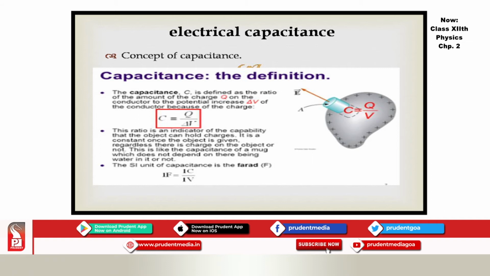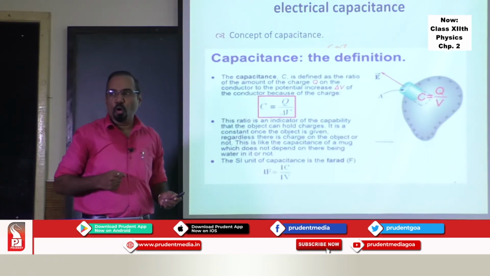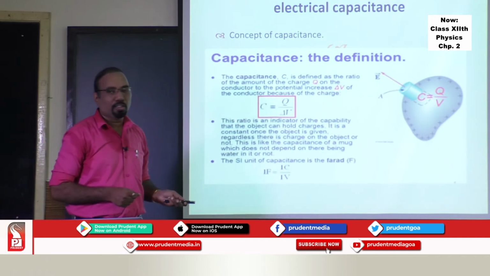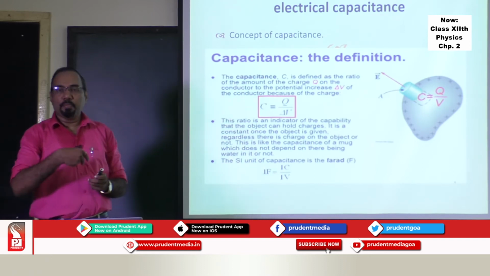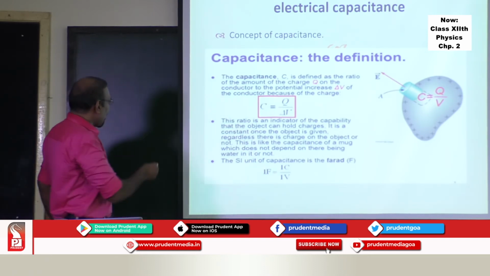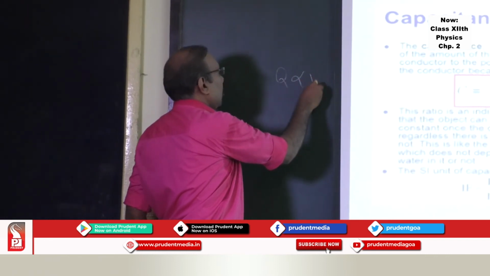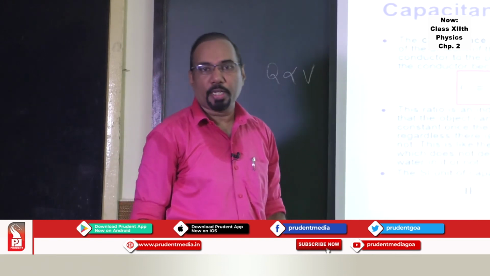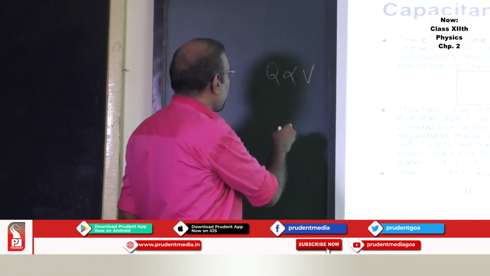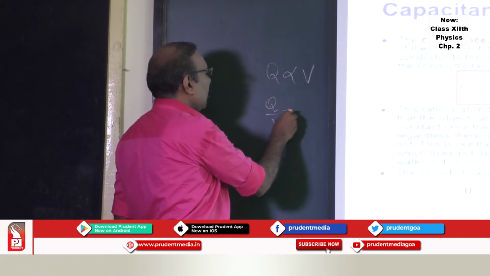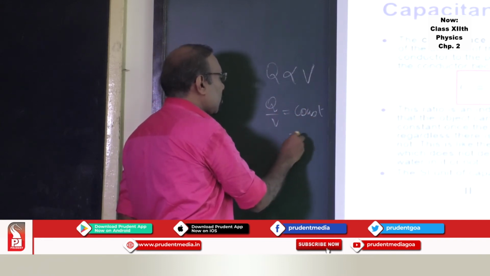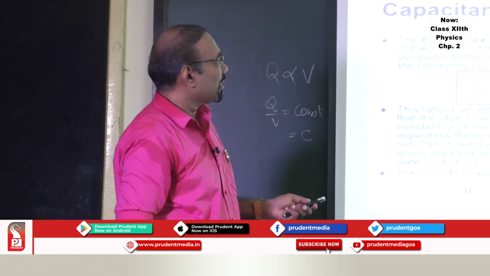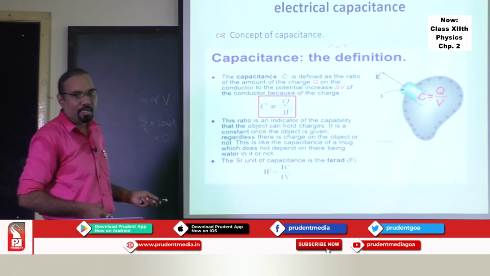What is meant by electrical capacitance? Now, you know, my dear student, if there is a conductor and you deposit a charge on the conductor, it raises its potential. The potential rise is proportional, so the charge deposited on a conductor is directly proportional to the potential it is raised to. If you take Q by V, this is a constant. This constant is called capacitance. So what is meant by capacitance? Capacitance is nothing but the ratio of charge to potential.